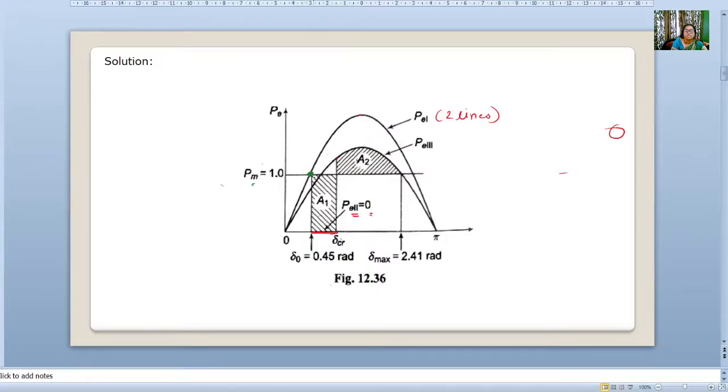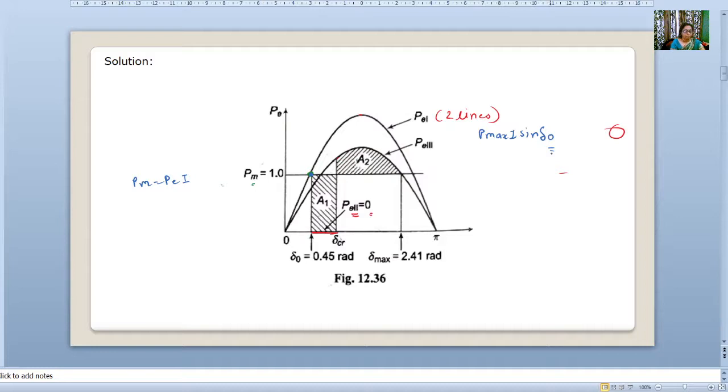This is our initial point delta 0, where Pm is equal to Pe1. How can we write P1? P1 is equal to Pmax1 into sine of delta. Now which angle is this? At this point it is delta 0, so we have to write delta 0 here.